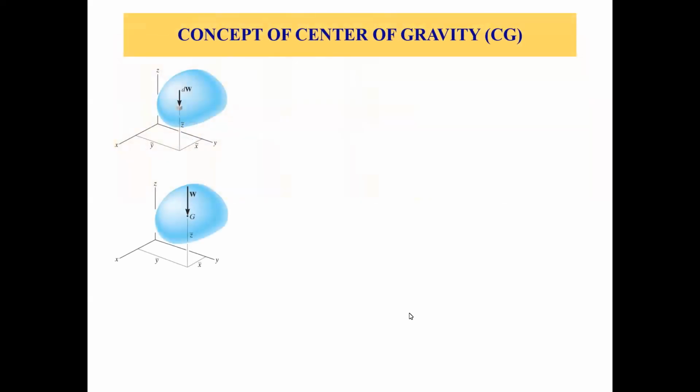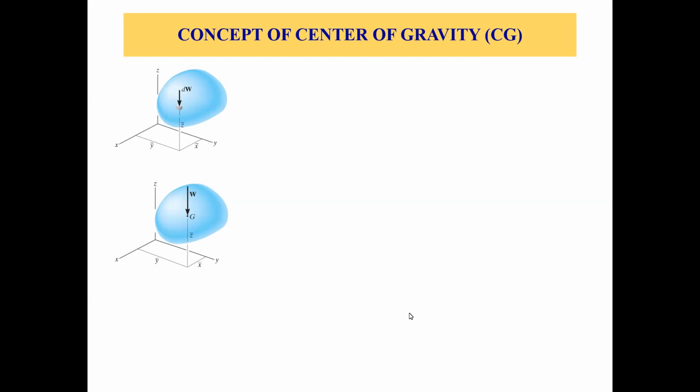Okay, so let's first talk about the center of gravity. We commonly use this term CG for center of gravity. We also show it with a big G, capital G, right? So this is a point where the weight of the body acts, right? We know that weight is due to gravity, right?